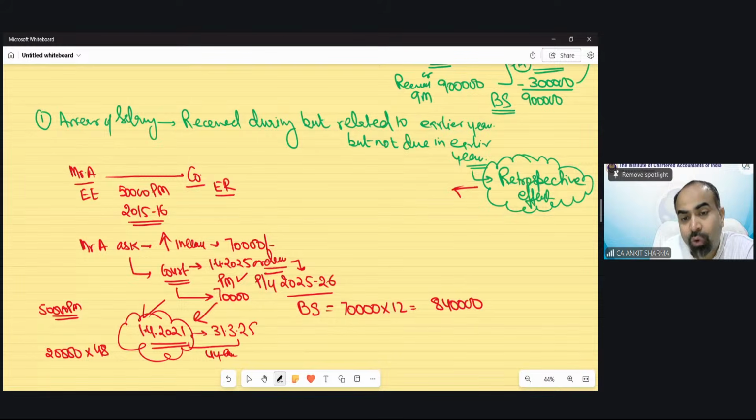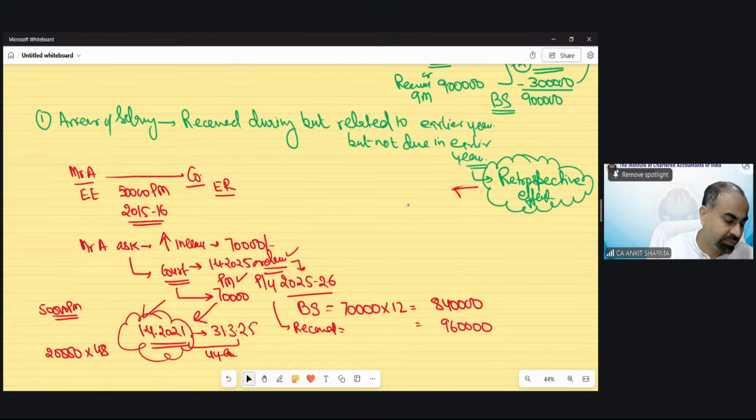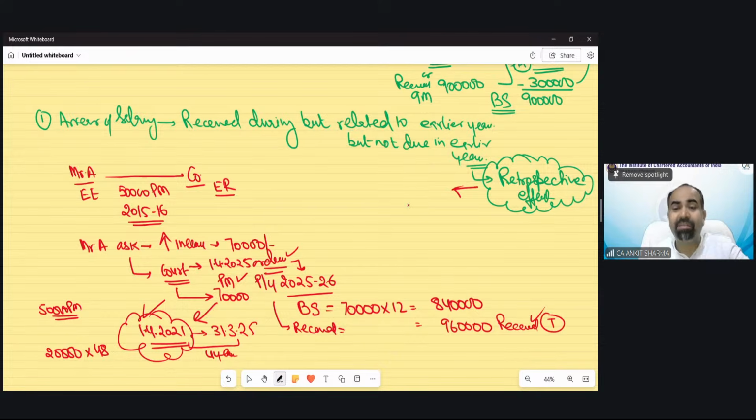So technically, he is going to receive this amount in this previous year. Why in this previous year? Because the judgment has come in this previous year. And these 4 years of extra salary of 20,000 rupees per month now comes to 9,60,000 rupees. I guess I'm correct. Yes. 9,60,000 he is going to receive in this previous year, so that is going to be taxed in this previous year because he has received that amount.